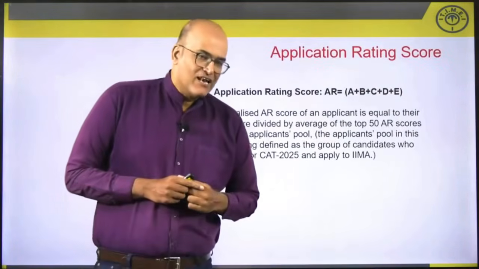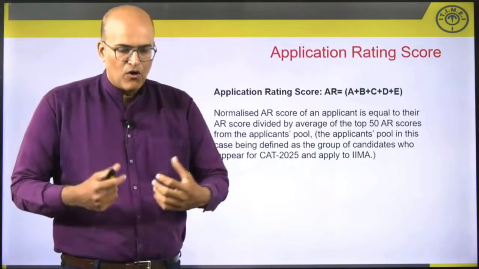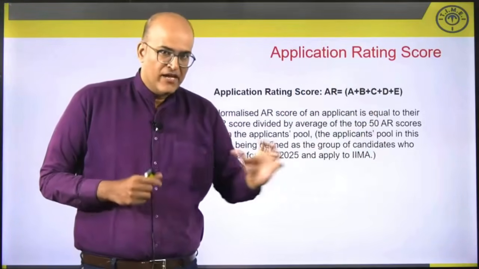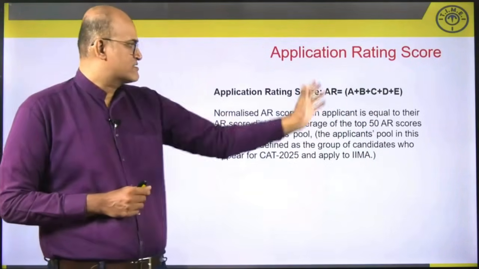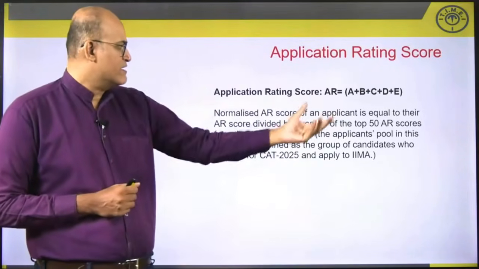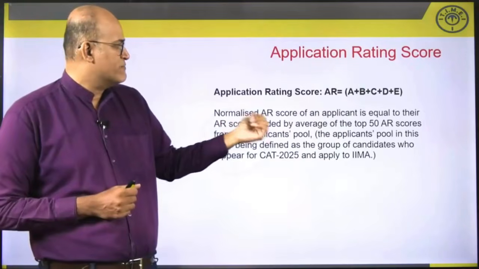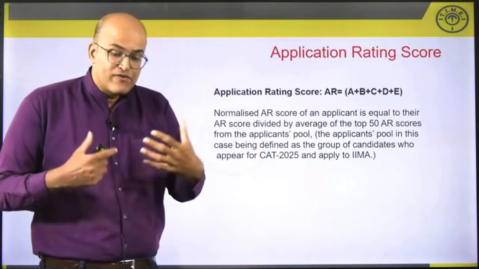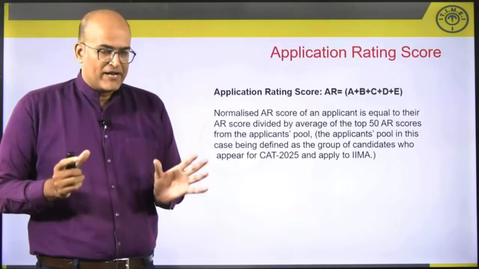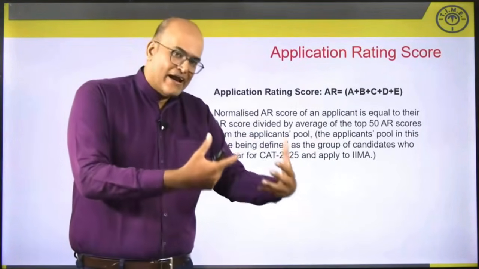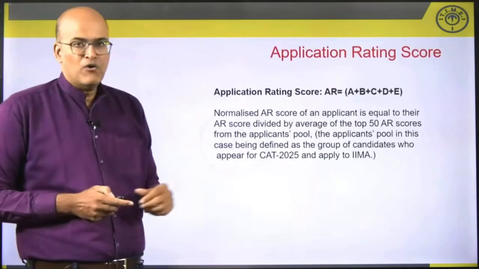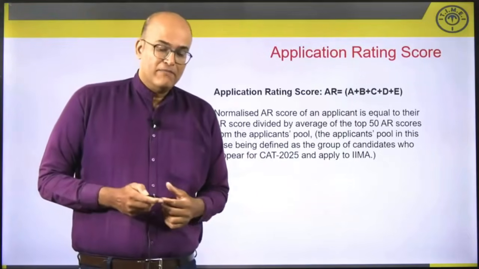Finally, they will calculate your application rating score by adding all these as such. So A plus B plus C plus D plus E would be used, and of course the normalized application rating score of an applicant will be calculated. This will be equal to their AR score divided by the average of the top 50 AR scores from the applicants pool as such. The applicants pool essentially means people who are writing the CAT exam as well as who have applied to IIM Ahmedabad. So that is how your application rating score will be calculated.